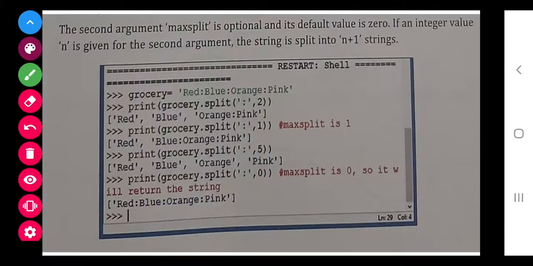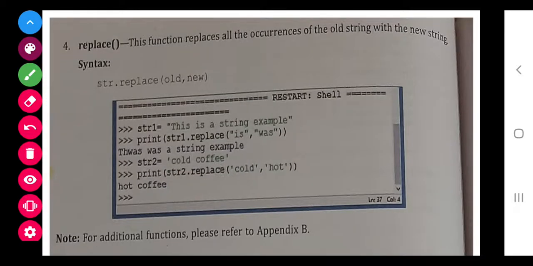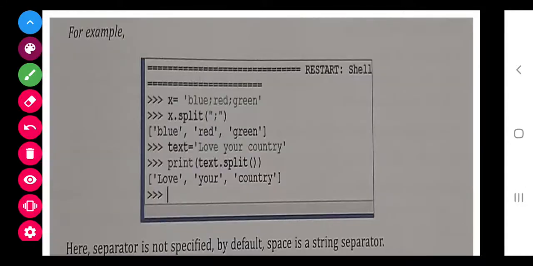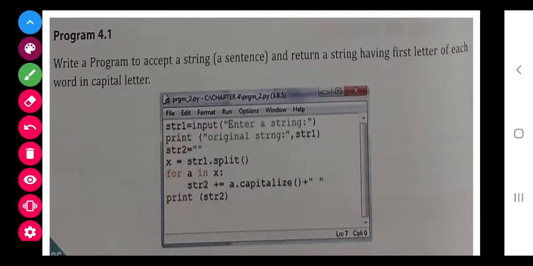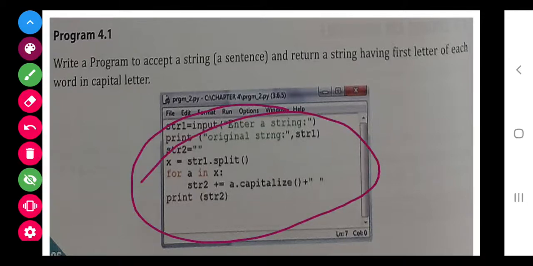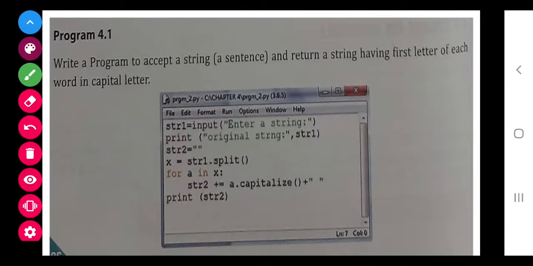So class, that's all. This much topic I have selected for you today, and one important program that we did right now, a very important program, so do it. That's all class.